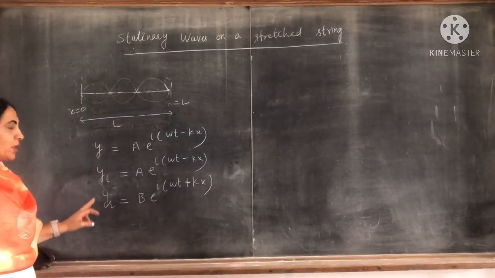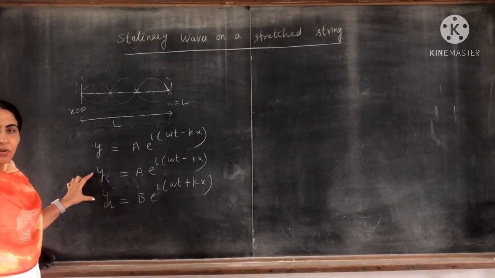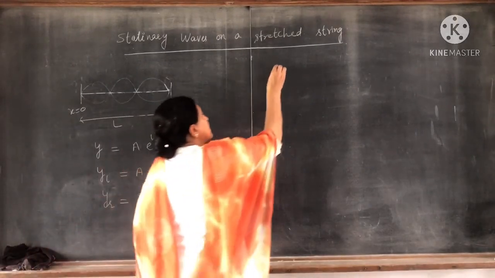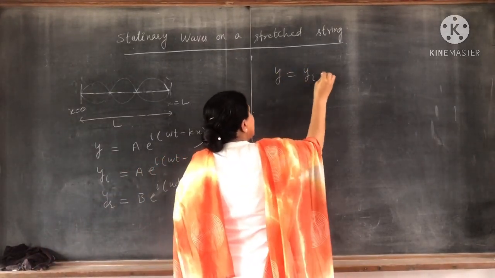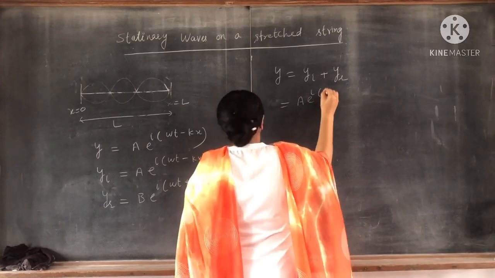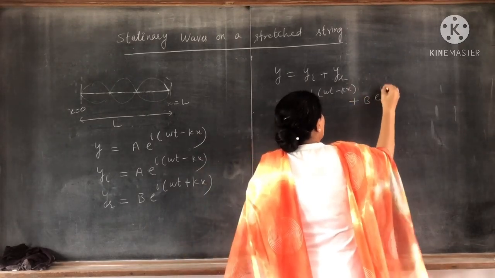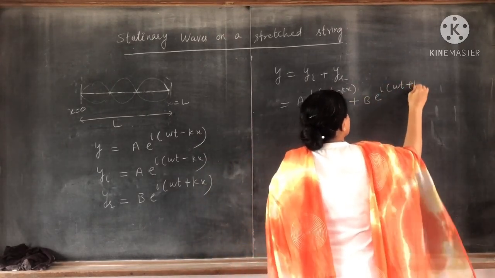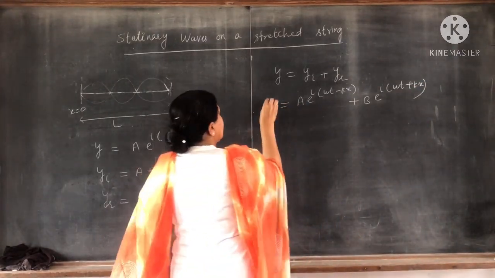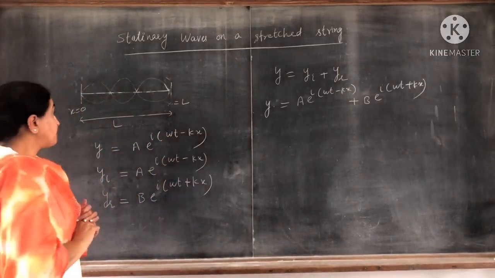Now when a stationary wave is formed, the total displacement y is equal to the sum of these two, y is equal to yi plus yr, that is equal to a e raised to power iota omega t minus kx plus b e raised to power iota omega t plus kx. Okay? So this is y. This is the equation for a stationary wave.